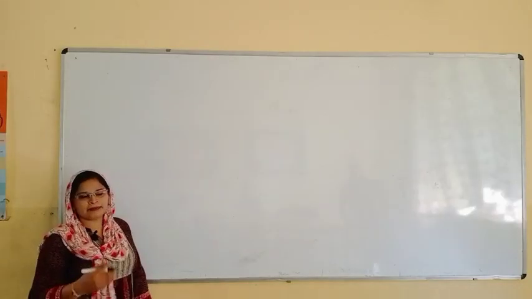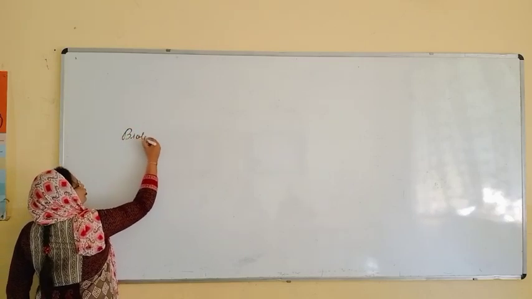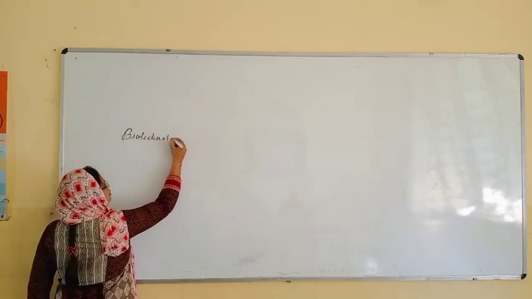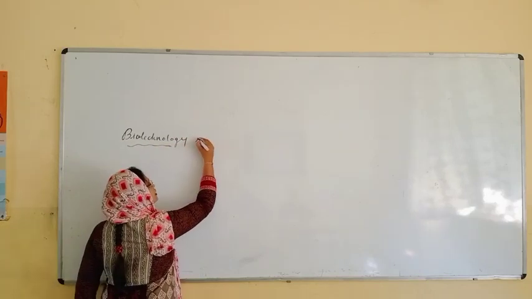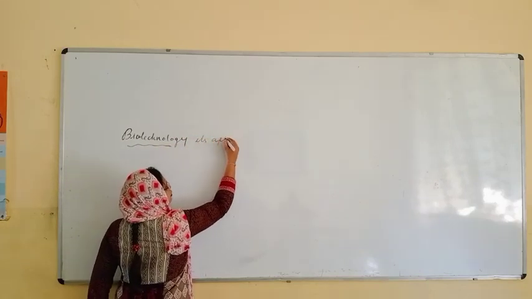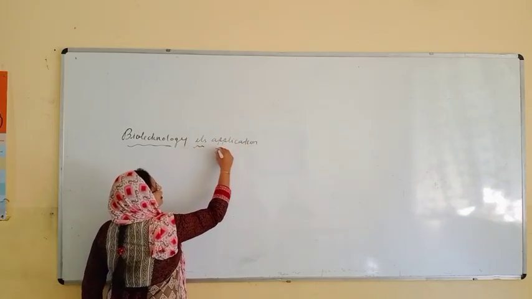Let us start the biotechnology in agriculture. So how the biotechnology will help its application in agriculture field.